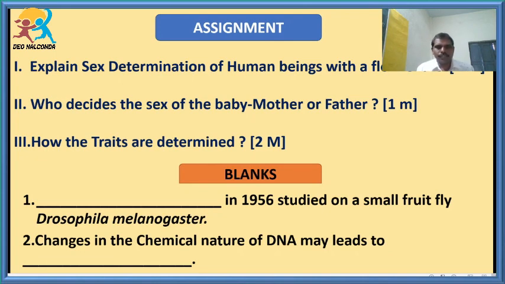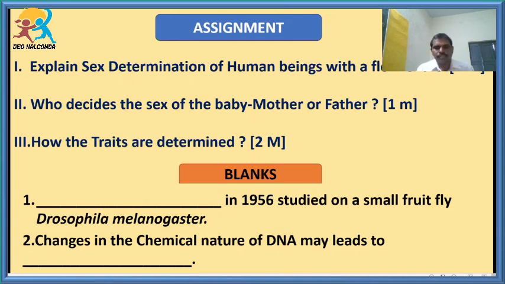And students, every time take the notebook and keep on practicing the diagrams, keep on practicing the important terminology that I have explained: what is an allele, what is a gene, what is homozygous, what is heterozygous, and what is phenotype, what is genotype. We have clearly explained all this, what is the law of dominance. By writing several times only you can easily remember.